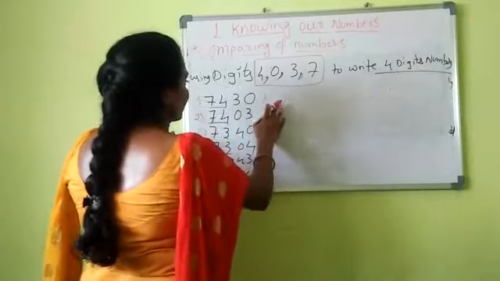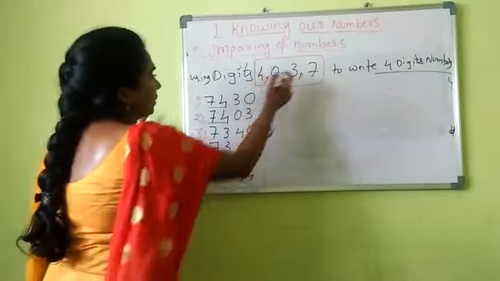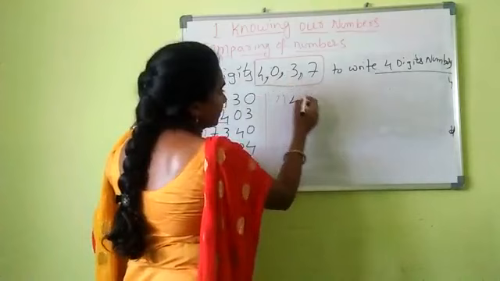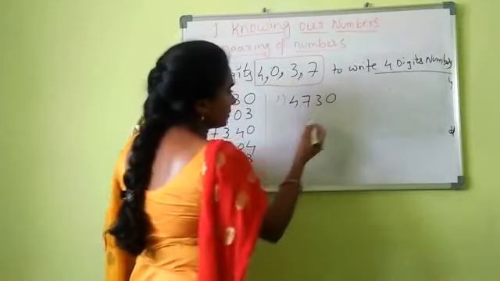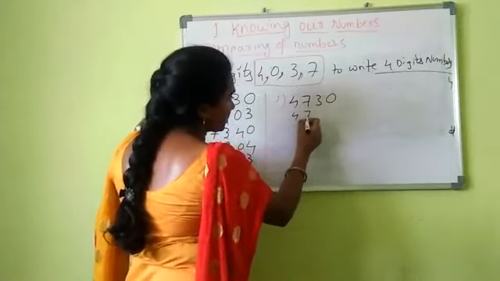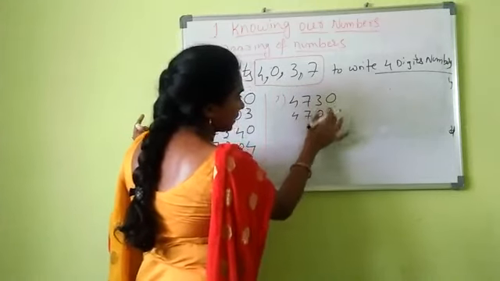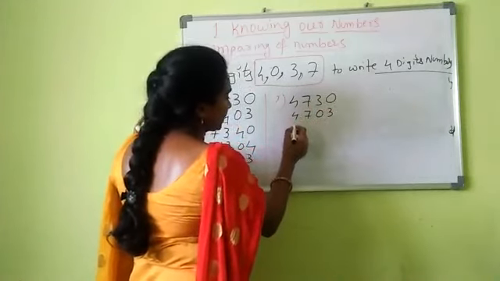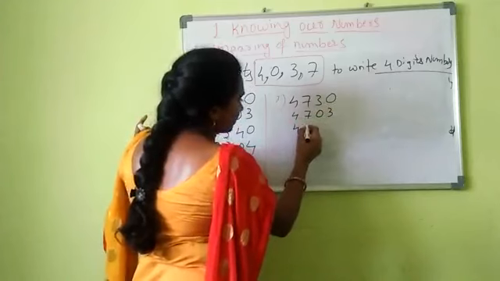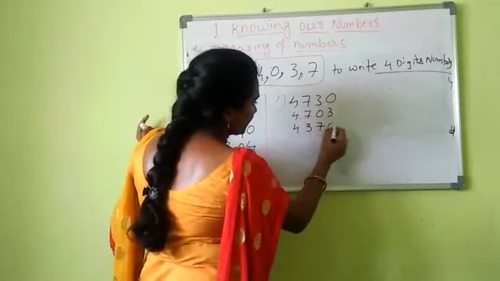Similarly, see. The next larger number is 4. I am taking 4, 7, 3, 0. Again 4 is fixed, 7 is also fixed, and I just change the last 2 digits, right? Next, 4 is fixed, next 3, 7, 0.